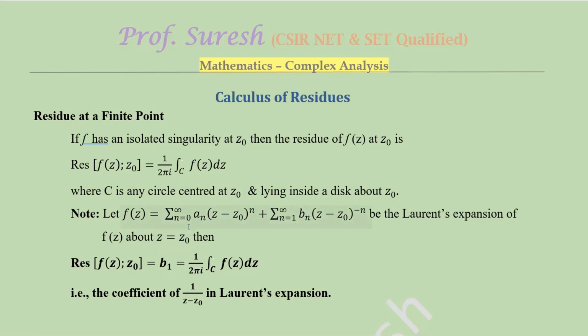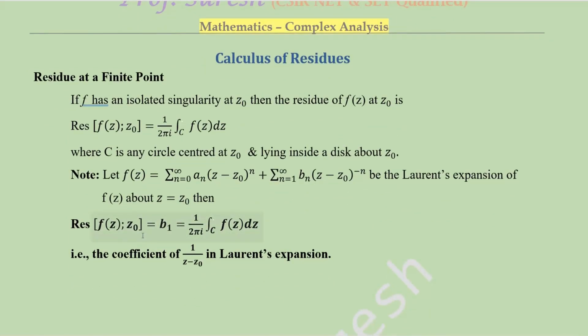Let f(z) equal this Laurent series expansion. Then the residue of f(z) at z0 is nothing but b_1, this value only. So simply, the residue of f(z) at z0 equals the coefficient of 1/(z − z0) in the Laurent expansion. The term b_1 is the coefficient of 1/(z − z0). Actually this is the first definition for residue, but many functions cannot easily be written in a Laurent expansion, so we will use different methods to find the residue.